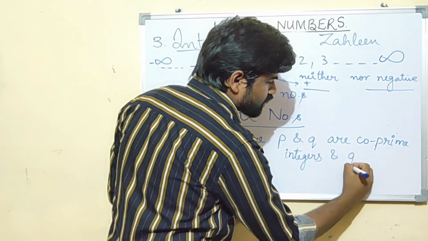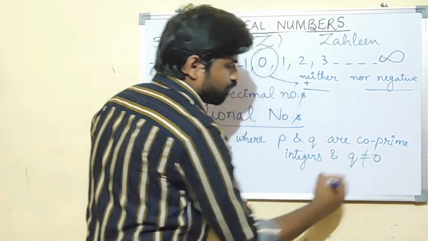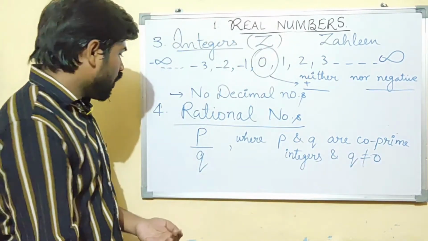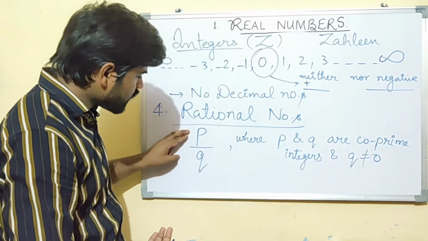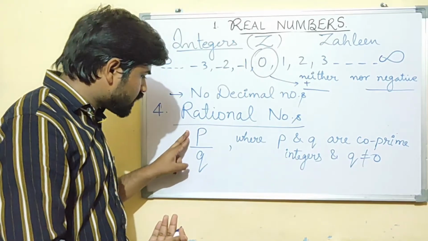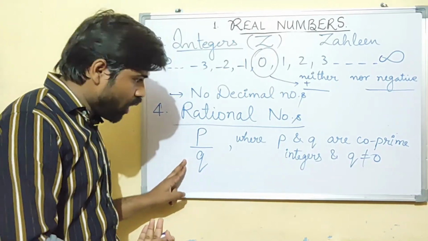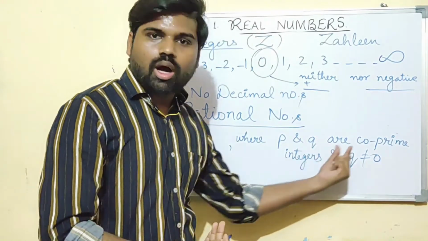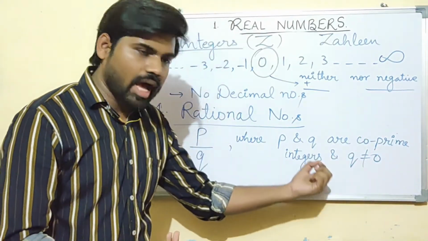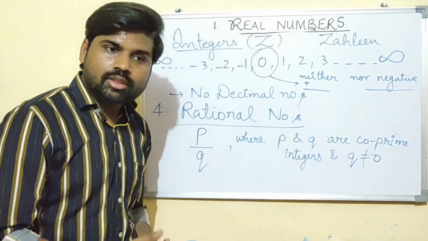The numbers which are represented in the form of p upon q, where p and q are co-prime integers and q is not equal to 0.